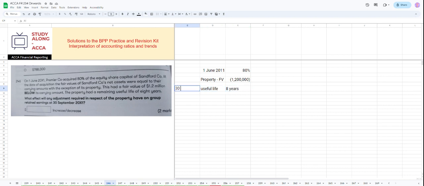So they are asking, at 30th September 2011, do we need any adjustment in respect of the property on the group retained earnings?